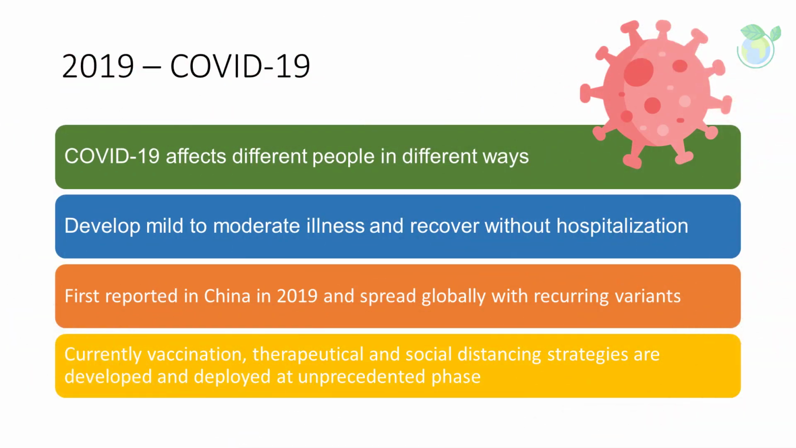COVID-19 affects different people in different ways. Most infected people will develop mild to moderate illness and recover without hospitalization. It was first reported in China in 2019 and spread globally, with recurring variants such as Delta and Omicron as variants of concern classified by the World Health Organization.